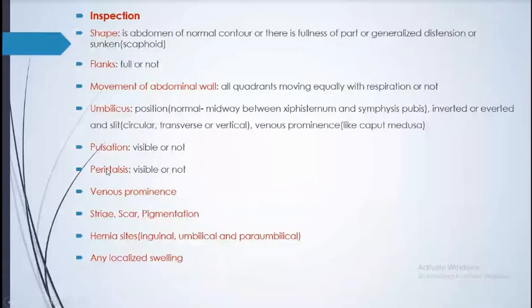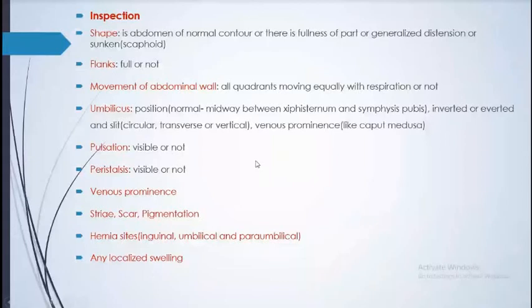We also look for venous prominence and engorgement, striae, scars, and pigmentation. On the sides we look at the inguinal, umbilical, and paraumbilical regions for any swelling, including appearing and disappearing swelling: a swelling on standing that disappears on lying down, which could be seen in the inguinal region and any localized swelling.